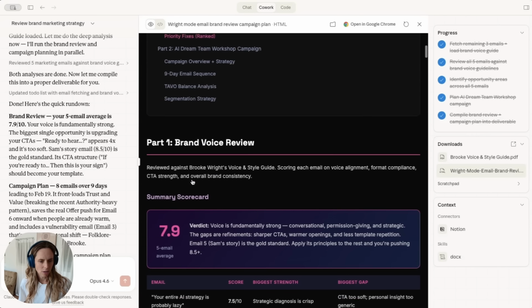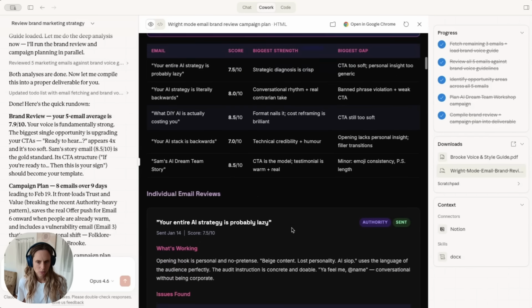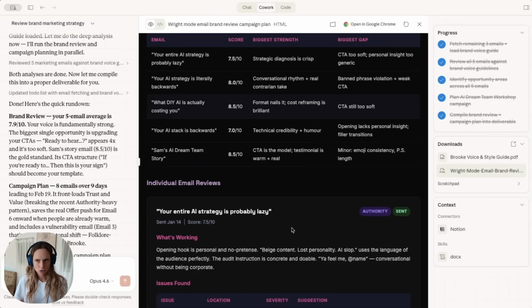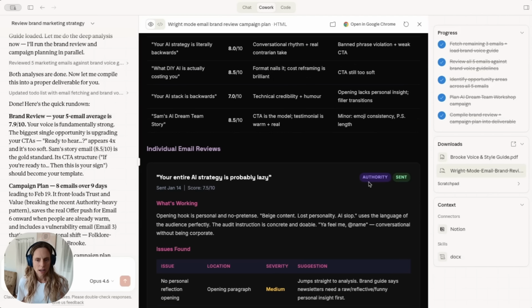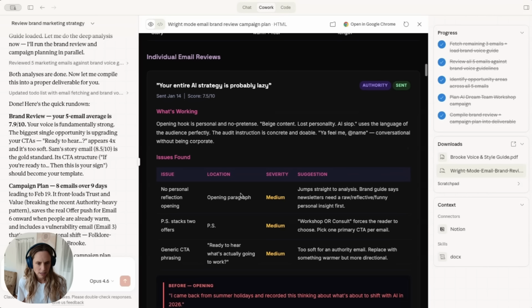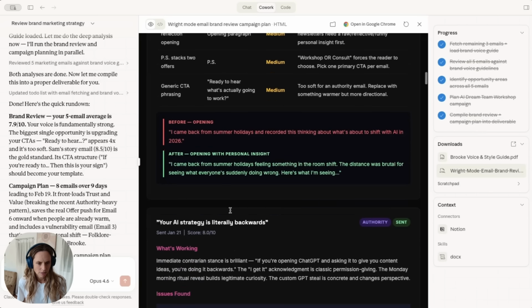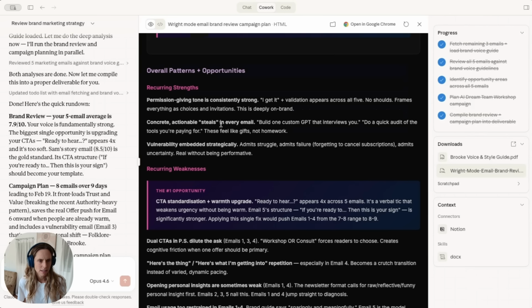Overall pattern and opportunities. Okay, this is cool. Again, it's so useful. It's given me a score on the email, which is a really nice way to just see a summary here. It's saying that my CTAs are too soft and then also the biggest strength here, which is really useful because as I create new email campaigns, all right, and then it's gone and done the individual email reviews. So full breakdown here. And also it's like, here's the before and after. And then finally, overall patterns and opportunities.